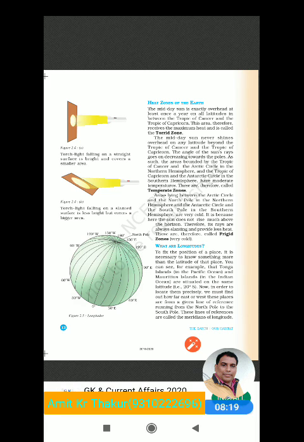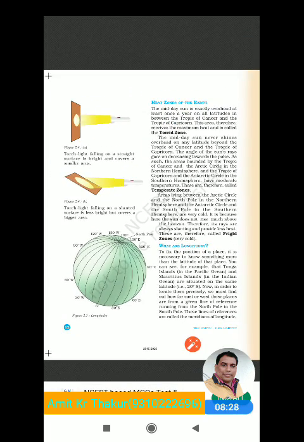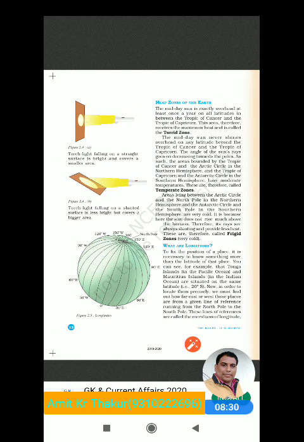The same thing is shown by the example of a torchlight falling on a slanting surface, which is less bright and covers a bigger area. Same thing, and they are cold zones.